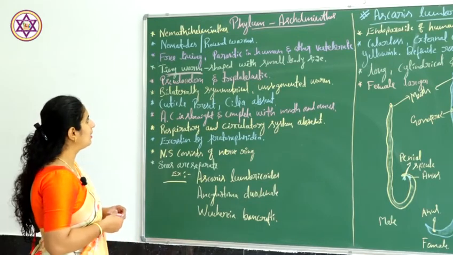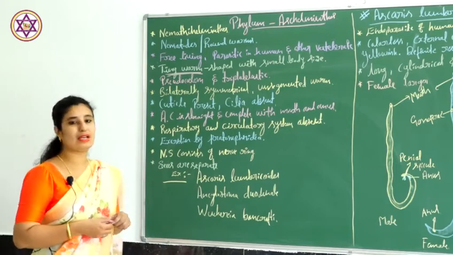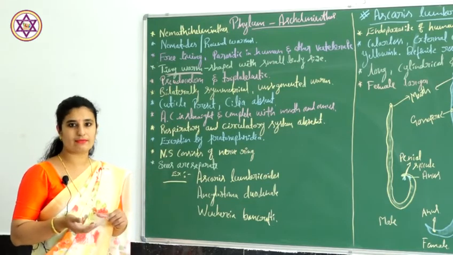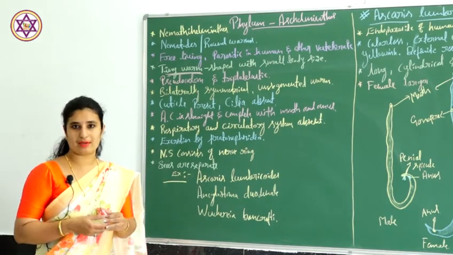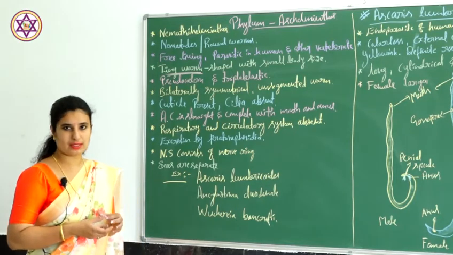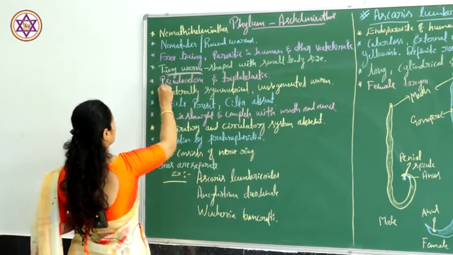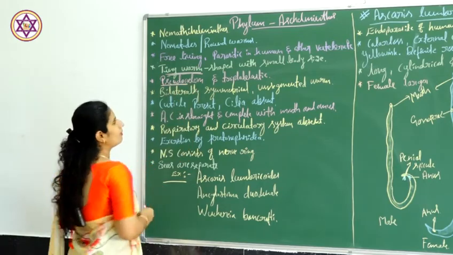And they are pseudocoelomates. So they have a false body cavity. Pseudo refers to false, coelom refers to cavity.